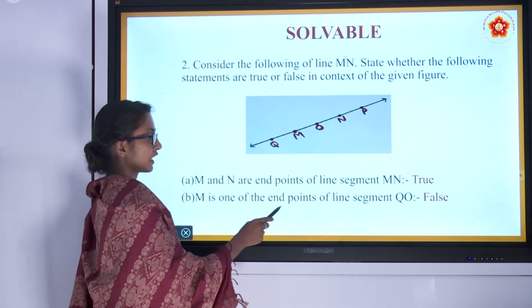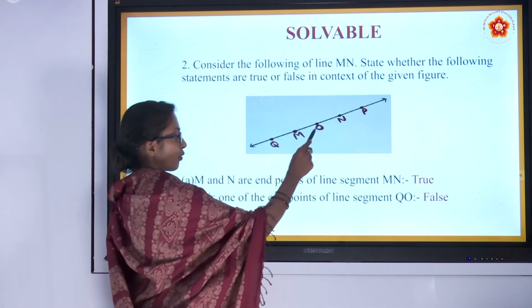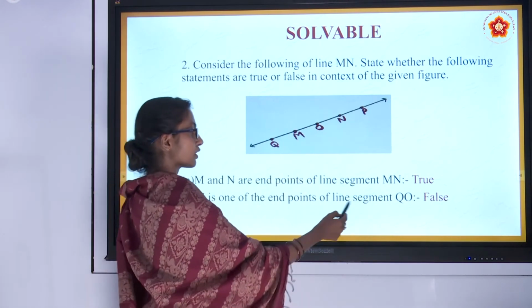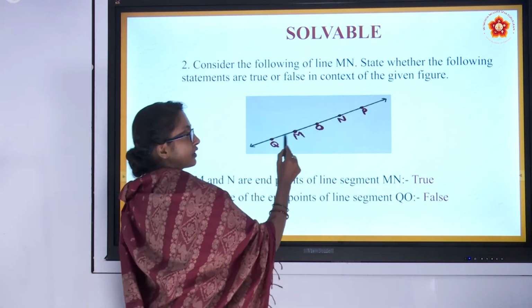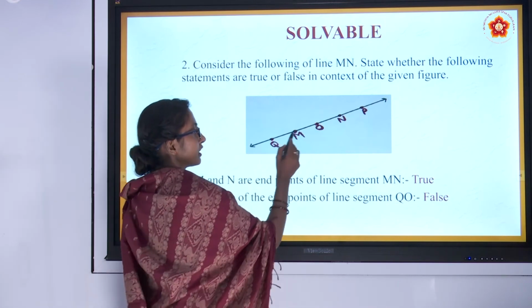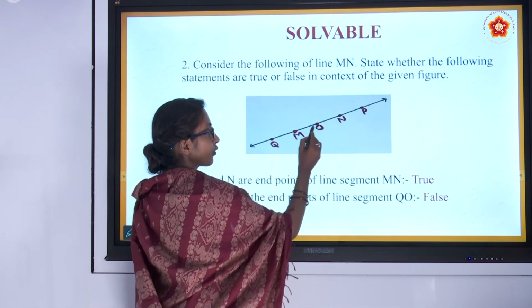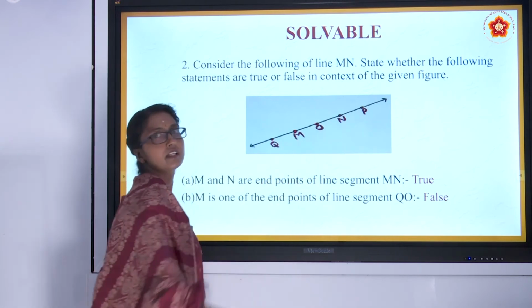M is one of the endpoints of line segment QO. QO is a line segment and they are saying M is one of the endpoints. If QO is a line segment, M is in between Q and O. This can't be an endpoint of line segment QO.